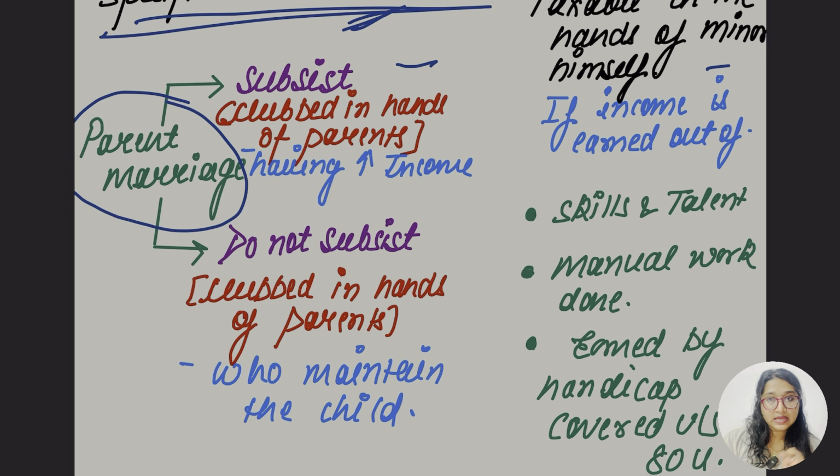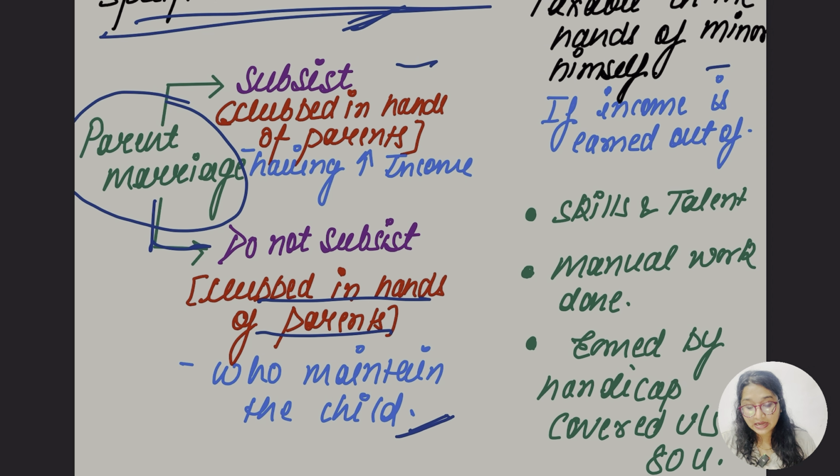Okay, second case, the same part, when the parents' marriage does not subsist, which means the parents are not together, they are separated due to any reason. Okay, they are separated and they are living apart. So in that case, it's going to be clubbed in hand of the parent who is maintaining the child's expenses.